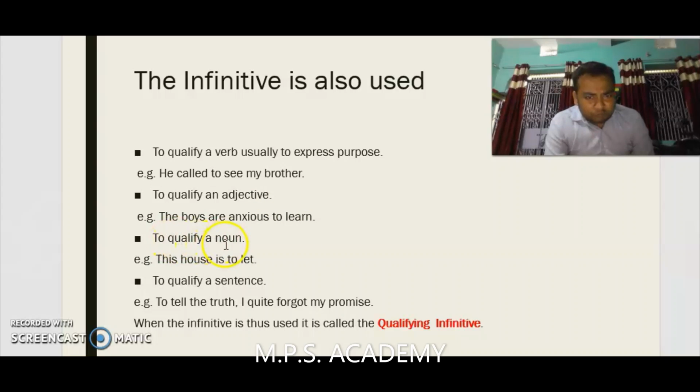To qualify a noun. This house is to let. Here to is used to qualify a noun, means that somebody wants to let his house, to give or rent his house. To qualify a sentence. To tell the truth, I quite forgot my promise. Here is the quality of a sentence that the subject forgot his promises, to tell the truth. That is why this type of sentence is often called qualifying infinitive.